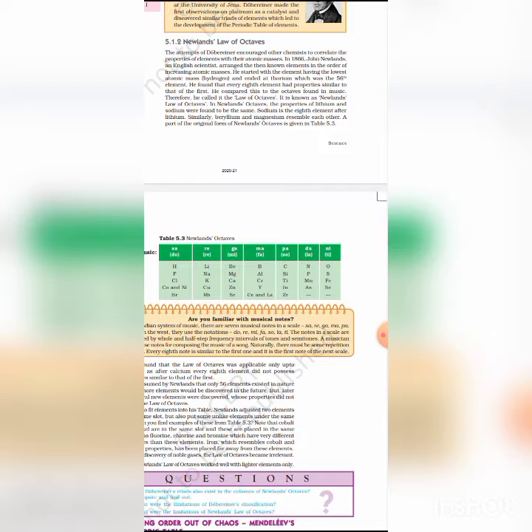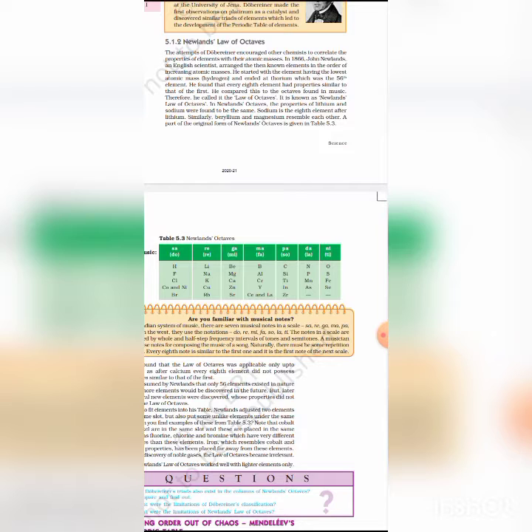Okay, and the law of octaves was applicable only up to calcium. Okay, as after calcium, every eighth element did not possess properties similar to that of the first. So these are the difficulties or drawbacks of Newlands' octave rule. We can't arrange all the elements.